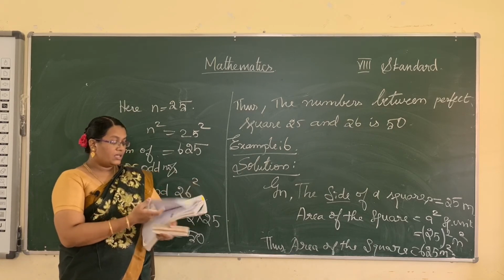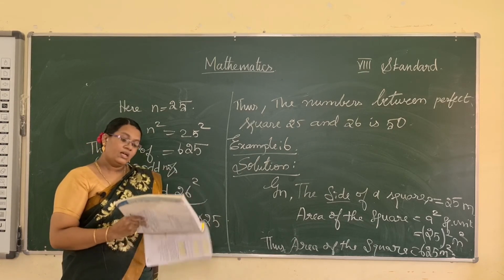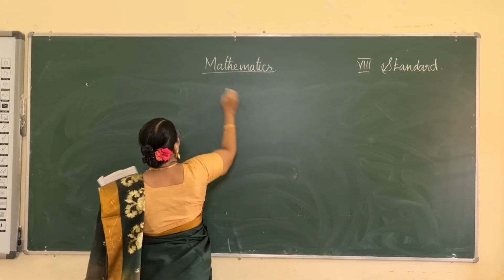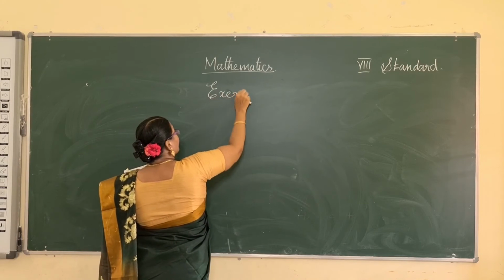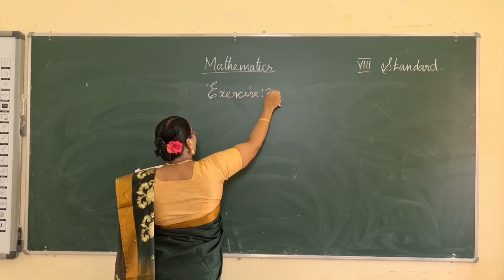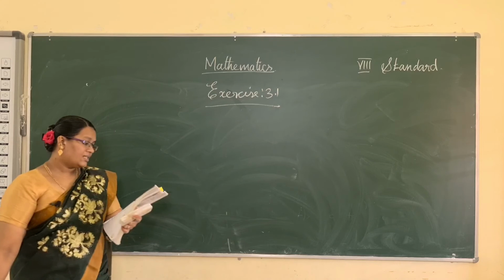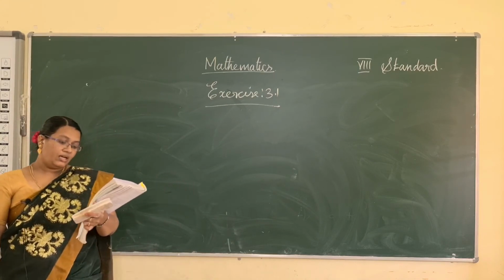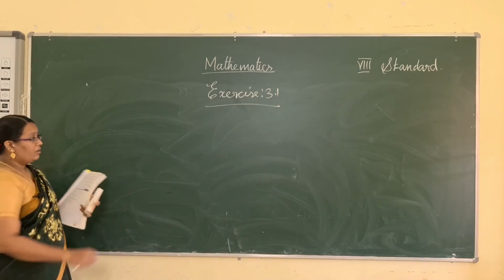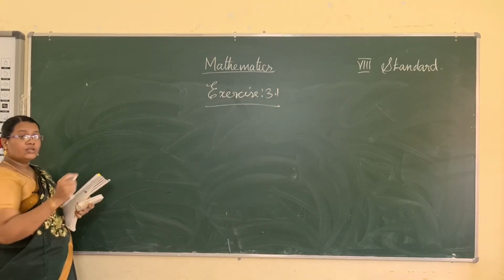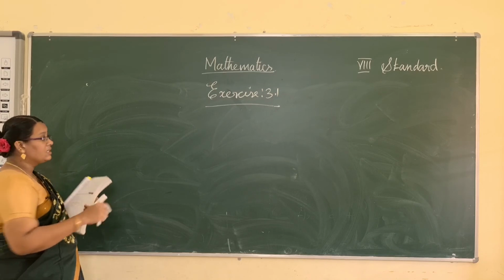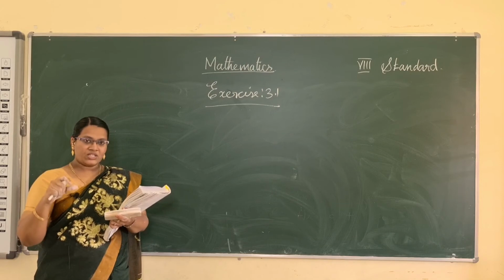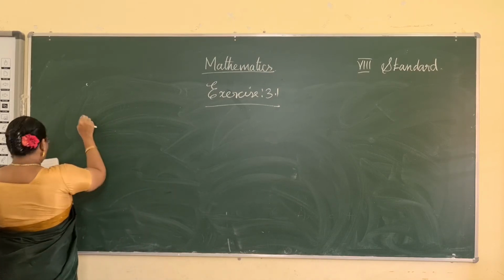Okay, now see the exercise problem, exercise 3.1. First problem: find the square of the following numbers. Very easy. You know the values of squares up to 40.